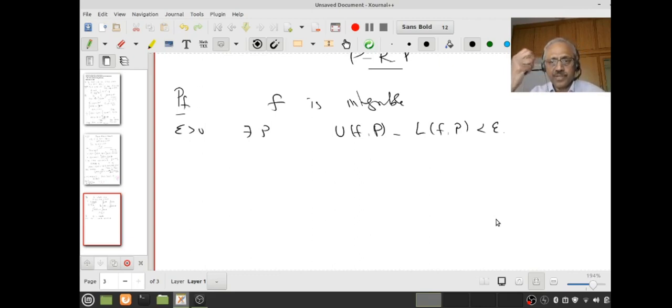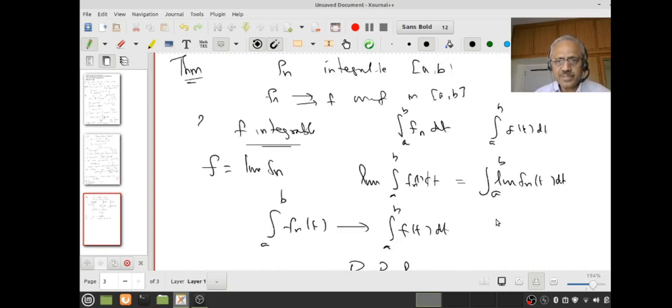Now, how do you think I can prove this? I have to look for a partition, right? You gave me an epsilon, I have to look for a partition. Let's go back to my hypothesis. What did it say? The fn's are integrable and the fn's converge to f uniformly. So this should tell us possibly, if n is very large, choose a partition P. Use the Riemann criterion for integrability of fn, which I invoke.